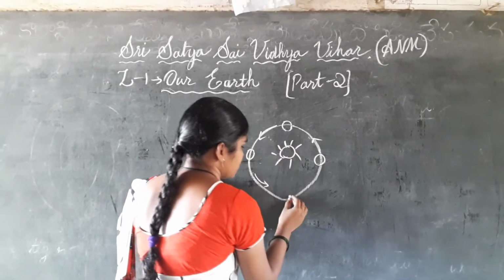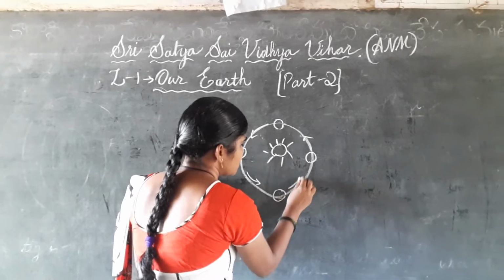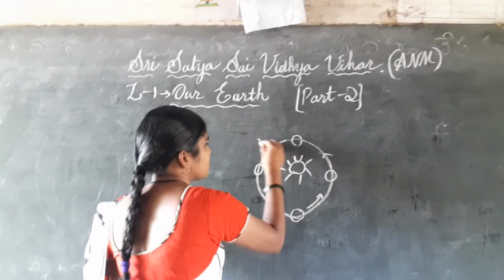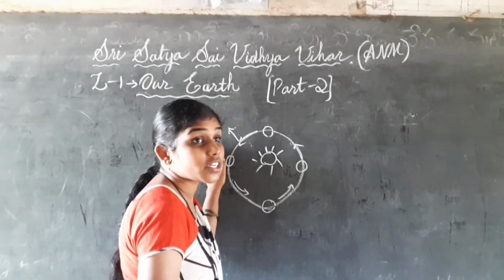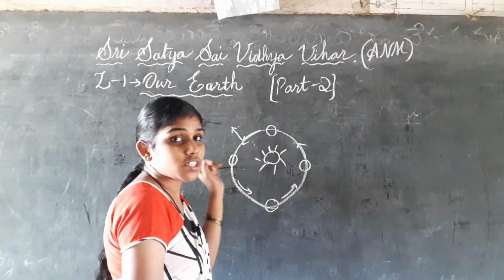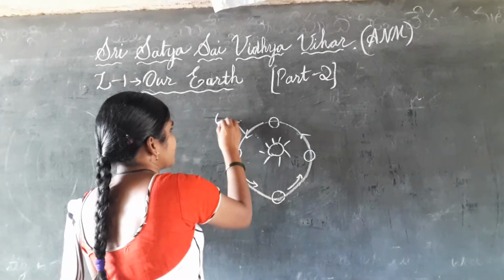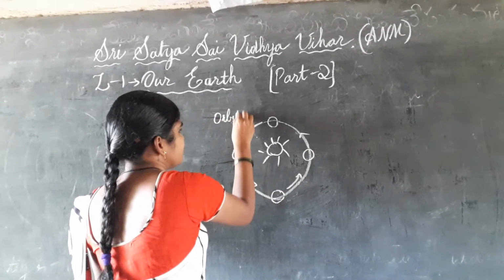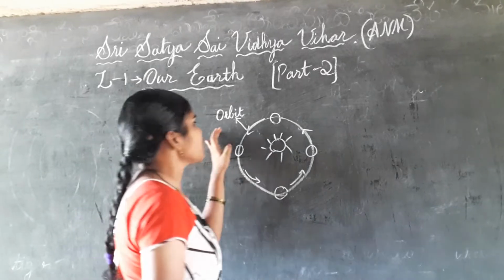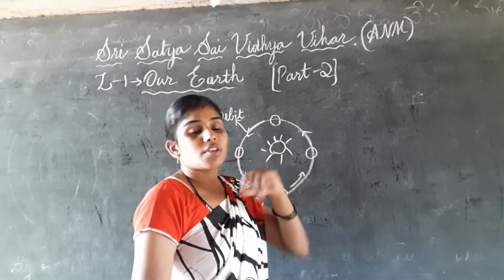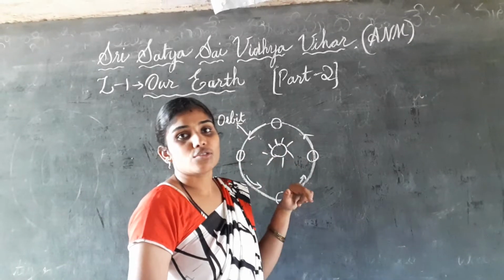This way is called the orbit. This path on which the Earth is moving around the sun is called the orbit. Now we will calculate the speed of Earth, how it is revolving around the sun.